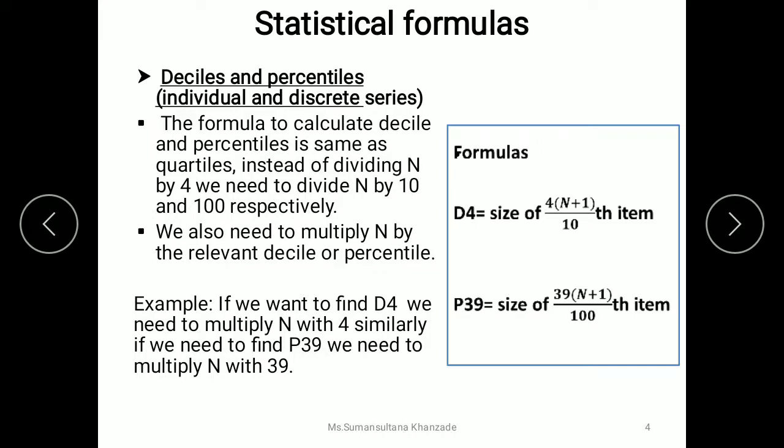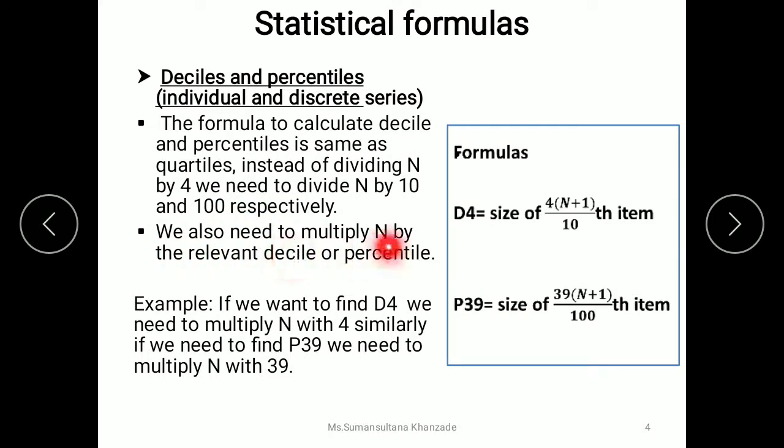Now let's discuss the statistical formulas. For individual and discrete series we use the similar formula. For continuous series a slight change will be there. So the formula to calculate the decile and percentile is same as quartiles. Instead of dividing n by 4 we need to divide n by 10 for calculating decile, and we need to divide n by 100 in order to calculate the percentile.